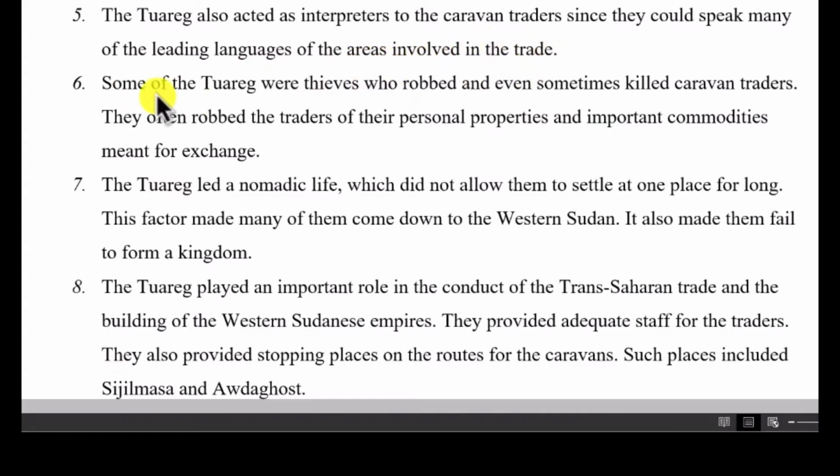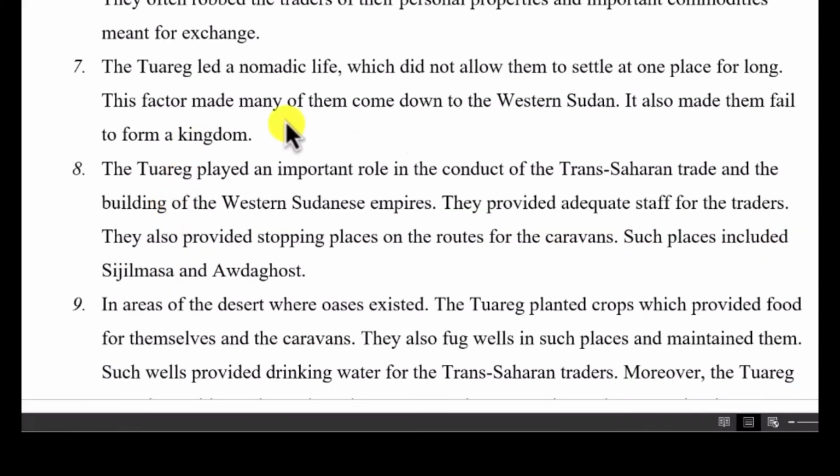Now 6, some of the Tuaregs were thieves who robbed and even sometimes killed caravan traders. And I know you are familiar with these things. 7, the Tuareg led a nomadic life, which did not allow them to settle at one place for long. This factor made many of them come down to Western Sudan. It also made them fail to form a kingdom. I think this is not all that a strong point. Let's move on to the next one.